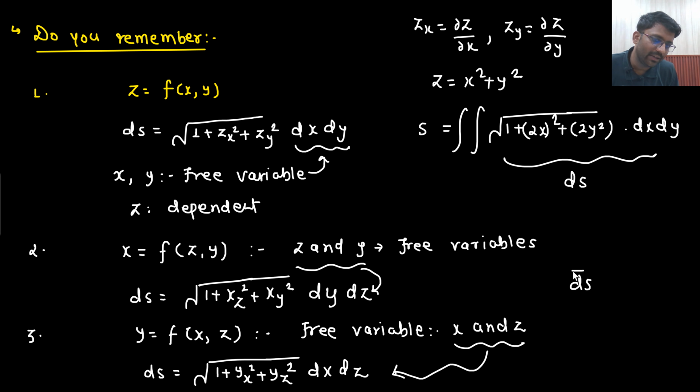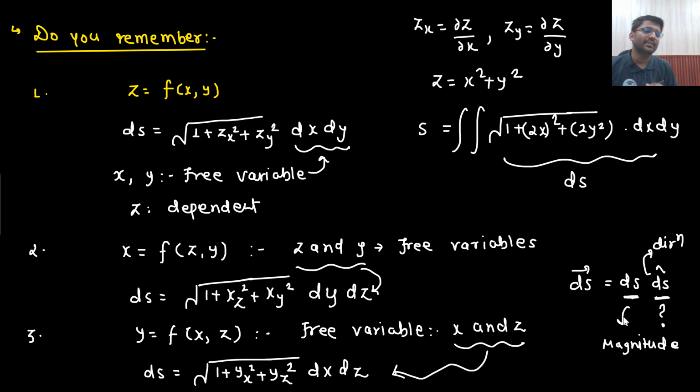So ds vector will have the magnitude of ds and the direction of ds. We are talking about the magnitude of ds. The direction we will talk about when we study gradient. As of now we are talking only about ds, the magnitude of ds vector. So we need both: this is the magnitude and this is the direction. Here I have written the magnitude, which is ds. What is the direction? Direction is ds cap.